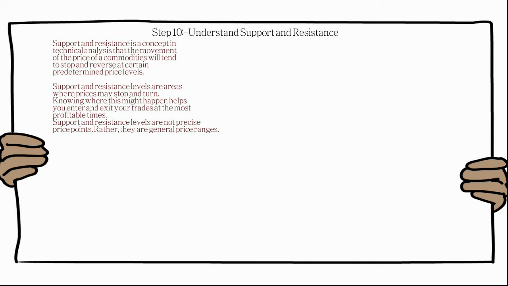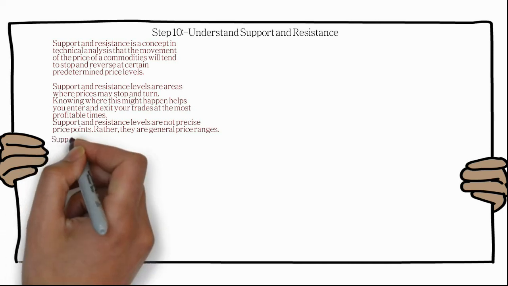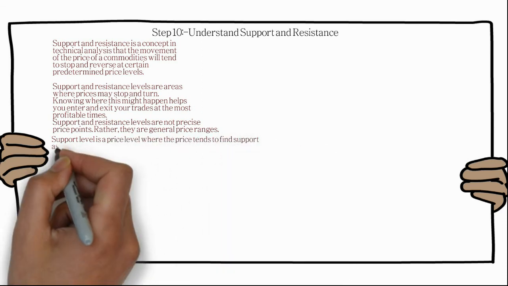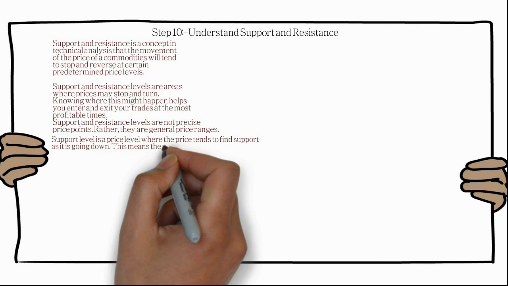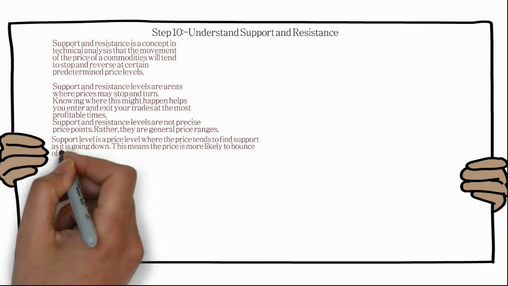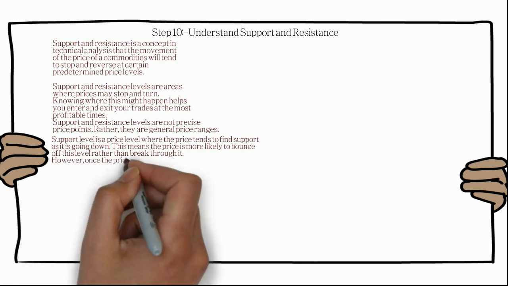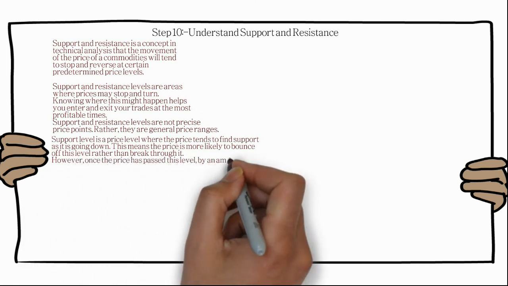Support and resistance levels are not precise price points; rather, they are general price ranges. A support level is a price level where price tends to find support as it is going down. This means the price is more likely to bounce off this level rather than break through it.